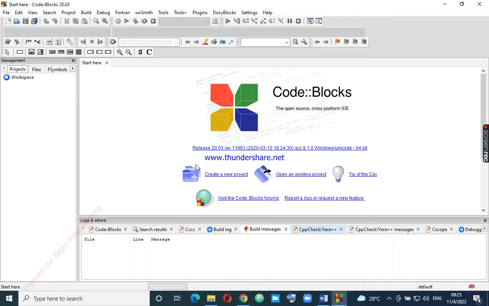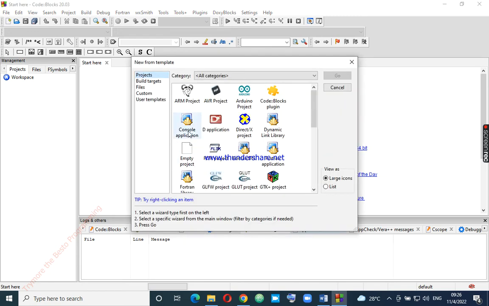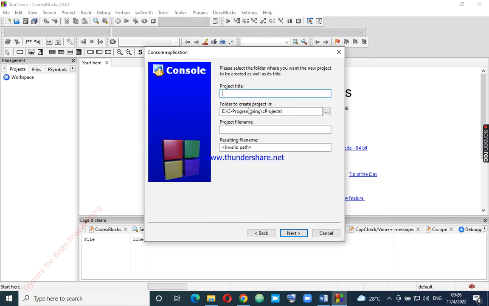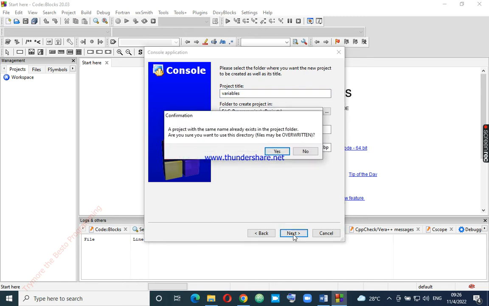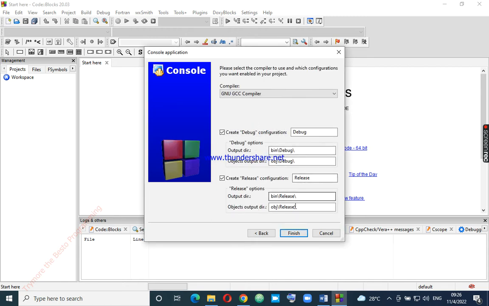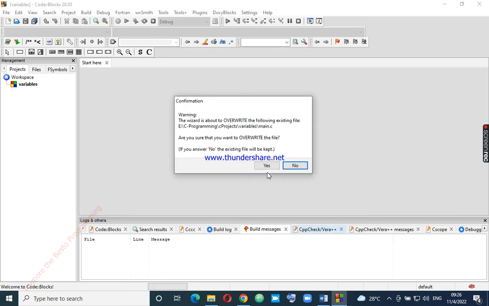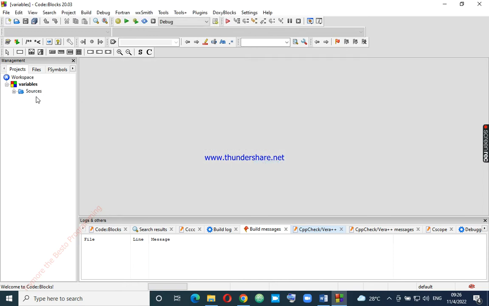Let's create our first program in C, on variables. So our project title is variables, then we click next. This project name is already created. Don't want to overwrite. Yes, want to overwrite it. Okay.